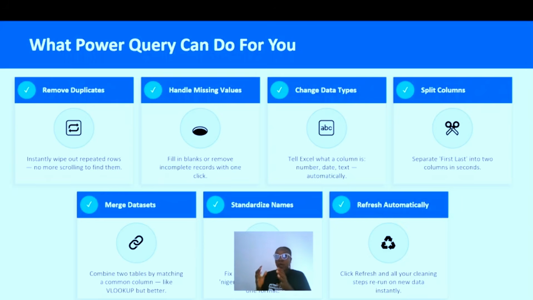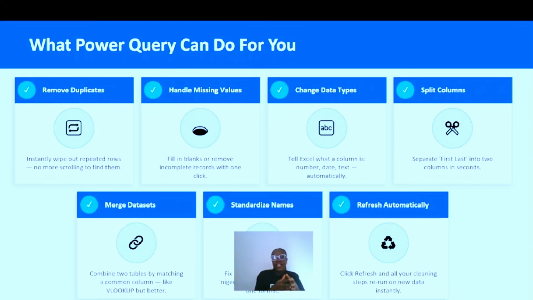Let's say you have one column that contains a customer's full name, and you are interested in the first name. You can separate the first name and the surname, creating a column for the first name and a separate column for the surname.